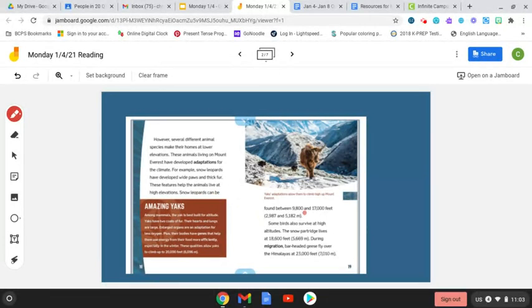Snow leopards can be found between 9,800 and 17,000 feet. That means that's how high up they can be on the mountain. Some birds also can survive at high altitudes. The snow partridge lives at 18,600 feet. During migration, bar-headed geese fly over the Himalayas at 23,000 feet.